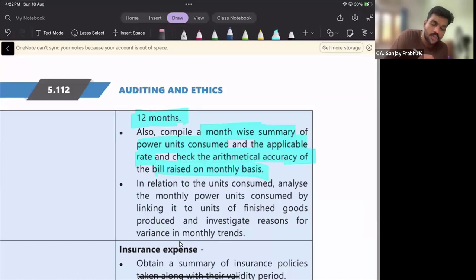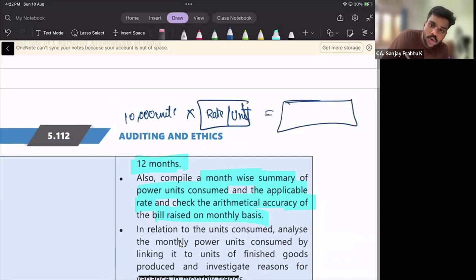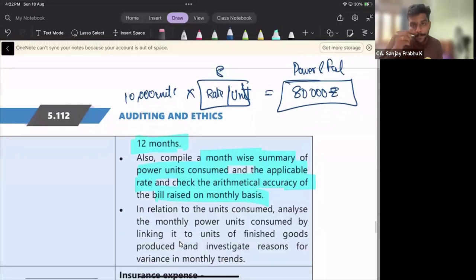You see, if you know what is the rate per unit, and if you know how much power has been consumed, say for example this month 10,000 units has been consumed, and if you know the rate per unit, you can calculate the power and fuel expense. Say for example, rate per unit is 8 rupees, so for 10,000 units, 80,000 rupees is your monthly power and fuel expense, right? So then you compare it with the power and fuel expense in the books of account.